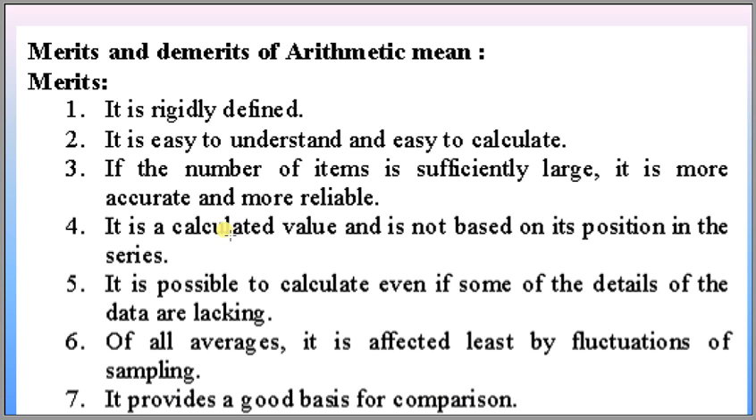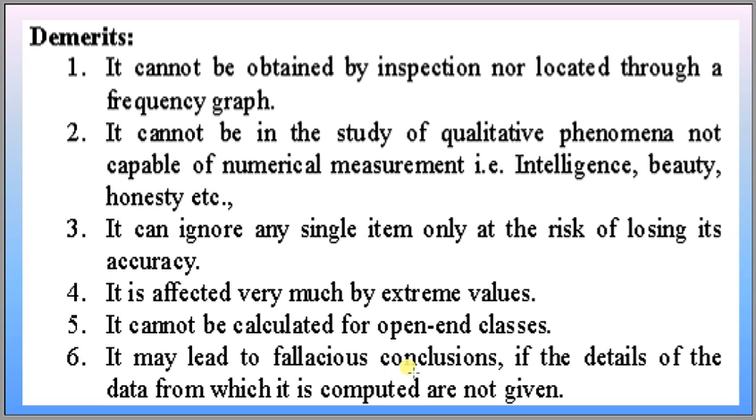Merits and demerits of arithmetic mean. Merits: it is rigidly defined, easy to understand and easy to calculate. If the number of items is sufficiently large, it is more accurate and more reliable. It is a calculated value and is not based on its position in the series. It is possible to calculate even if some of the details of the data are lacking. Of all averages, it is affected least by fluctuations of sampling. It provides a good basis for comparison.